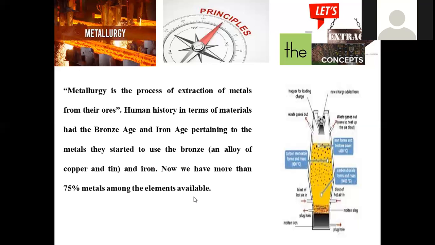As we are already familiar, in the given periodic table, till now around how many elements? 108, you may say 115, 115 elements are discovered in the entire periodic table. In that periodic table, we have 4 blocks: S block, P block, D block, F block. The entire S block elements are purely metals. P block elements are mostly non-metals, but the bottommost elements are metals. D block elements are entirely metals.